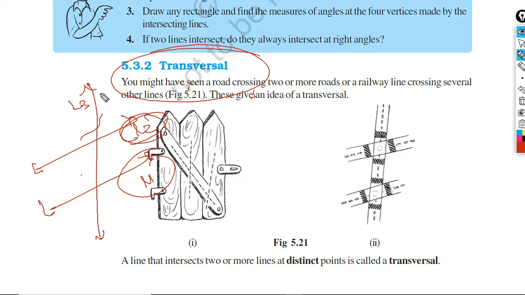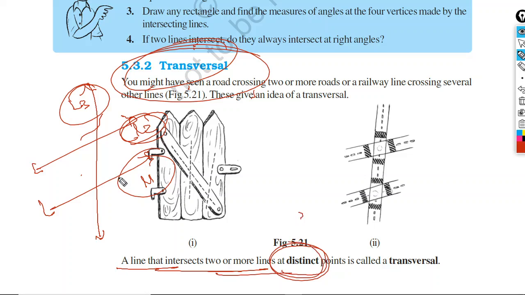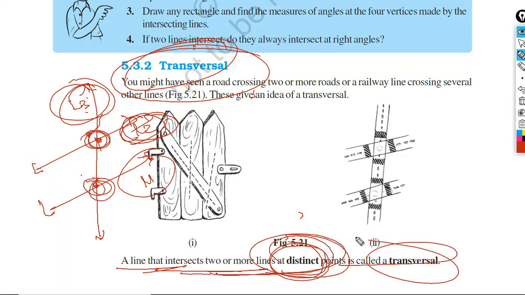We call L3 a transversal. In simple words, a line that intersects two or more lines at distinct points. Distinct means different points. Here you can see L3 is intersecting L1 at this point and L2 at this point, so it intersects at two distinct points. So a line that intersects two or more lines at distinct points is called a transversal. So here we can say L3 is a transversal.